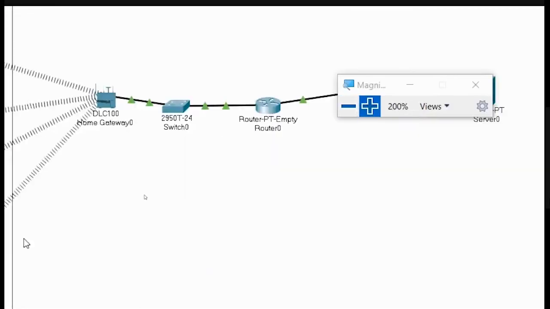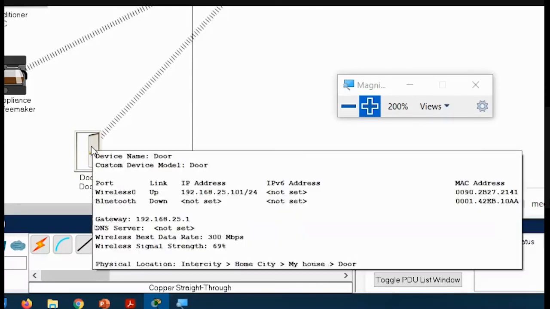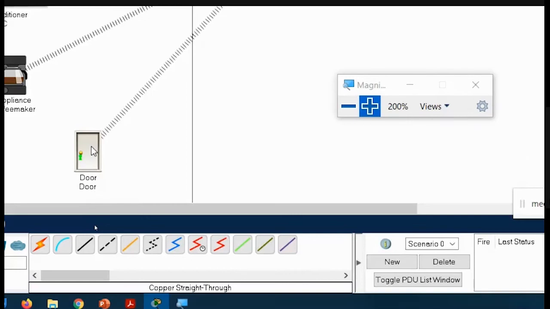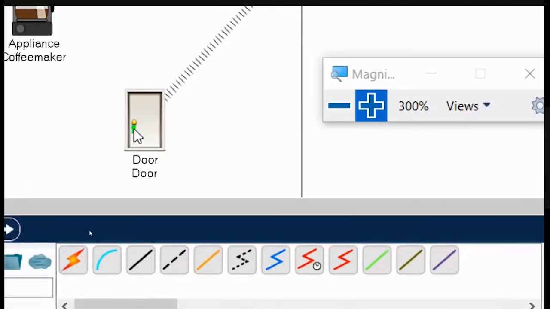Let me show you something. So this is this door. If I click on alt and then I click on this door, you could see the door has opened. And again, if I click on alt and then I click on this door, this door is now closed, but it is not locked yet. You could see a keyhole symbol is there. This green colored symbol that you see here is the keyhole.